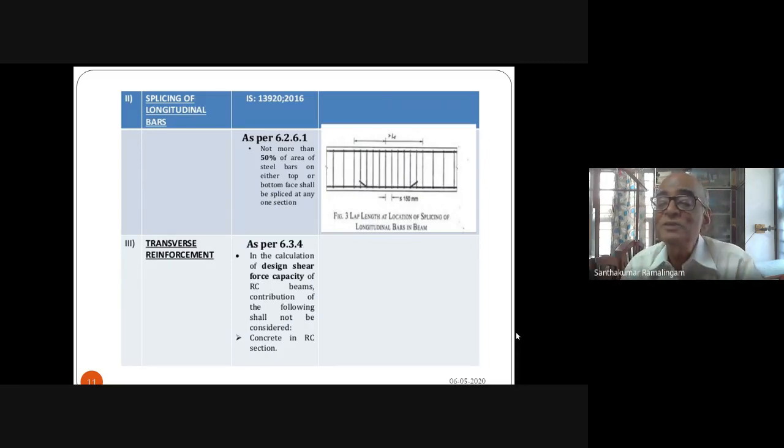If you say 50%, it is always better to stop the bars alternately so that the reduction in strength due to lapping is spread and not concentrated on one side of the beam. And when you lap, you have development length on this side and development length on that side.